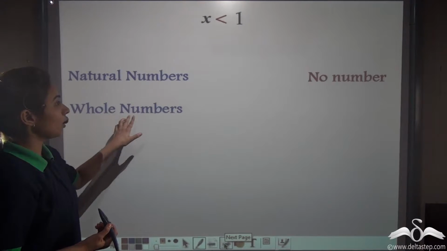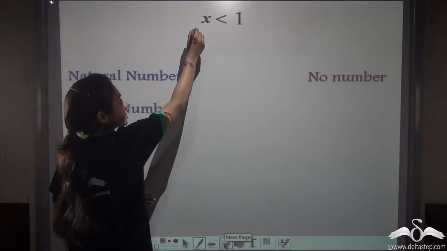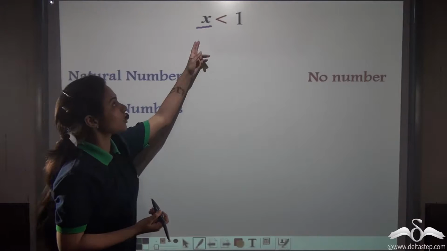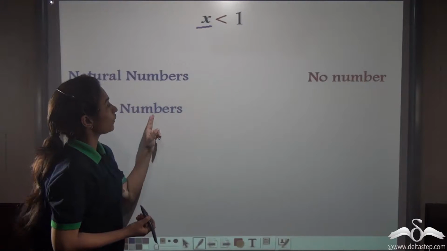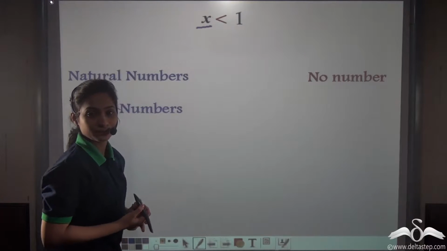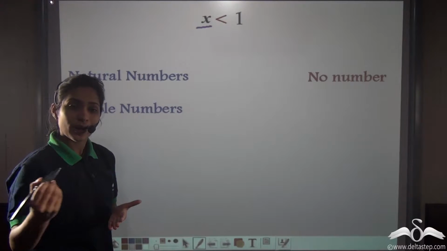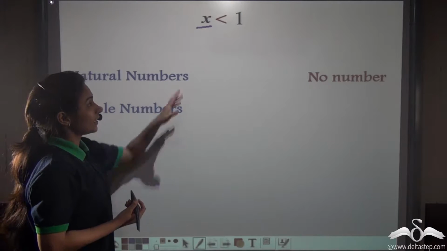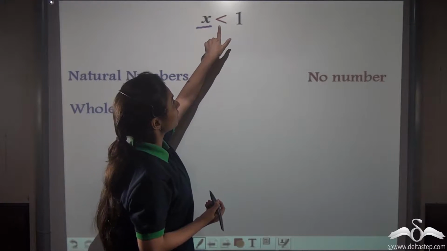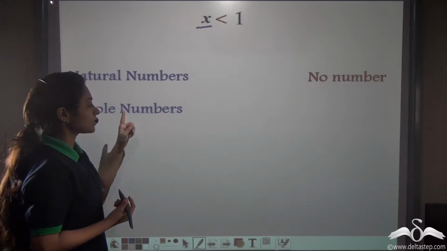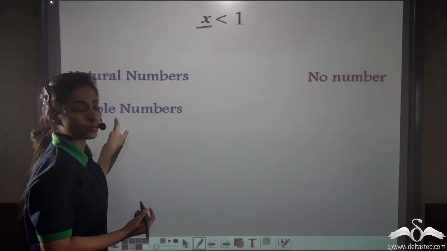What about whole numbers? Let me replace x with whole numbers. So tell me which are the whole numbers which are less than 1 so that I can replace that number in place of x. Well, whole numbers start from 0, 1, 2, 3 and so on. So you can see that 0 is the only number that is a whole number and less than 1, right? So we get a solution when x is a whole number, 0.